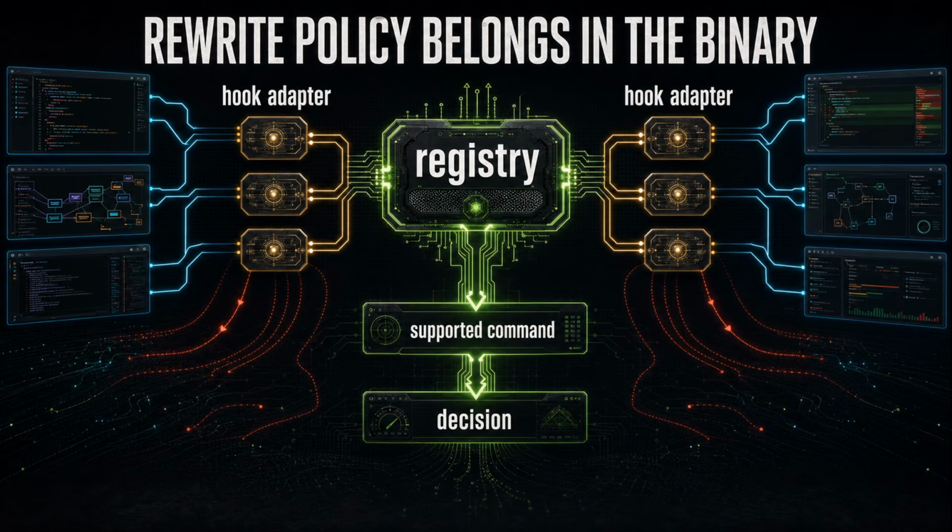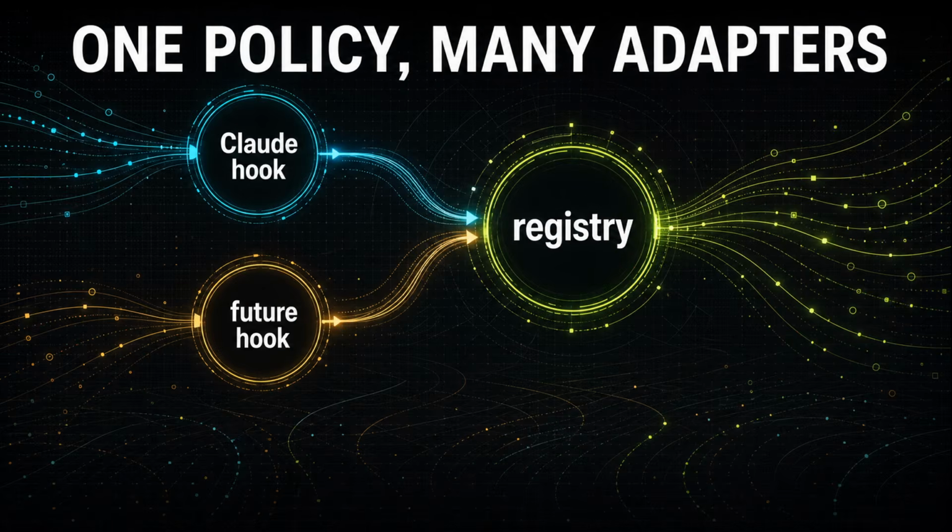The rewrite path is worth separating from the filtering path. How so? Filtering asks, given this command output, what compact result should we show? Rewrite asks, before execution, should this shell command become an RTK command? Right. One happens before the command runs, the other happens after or during execution. Exactly. The discovery registry is where RTK can recognize supported commands and decide whether a rewrite is appropriate. Right. And that is where permission outcomes matter. Allow, pass through, deny, and ask are different operational states.